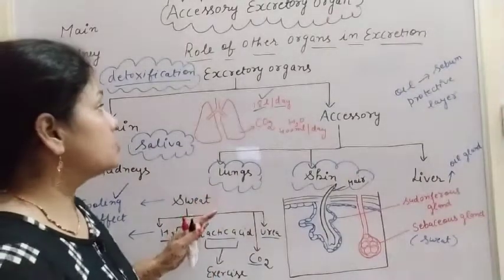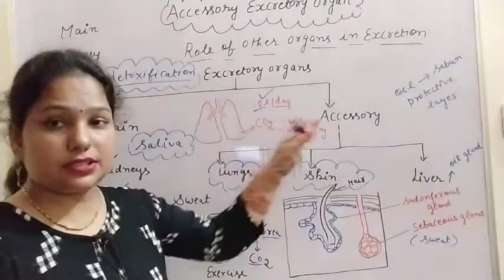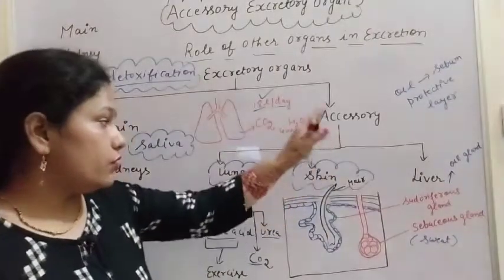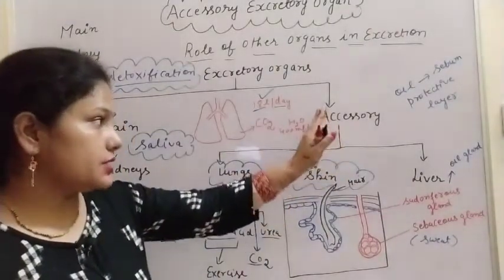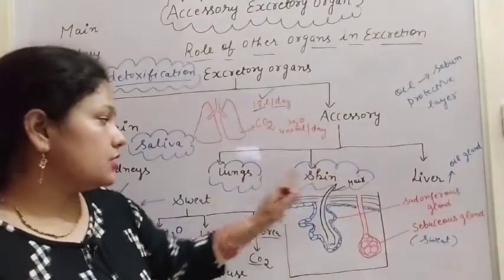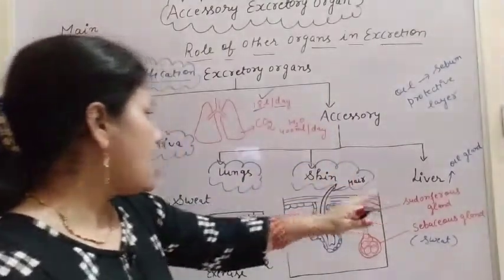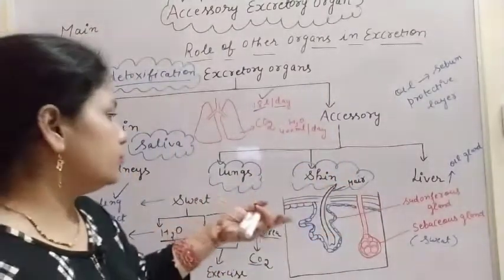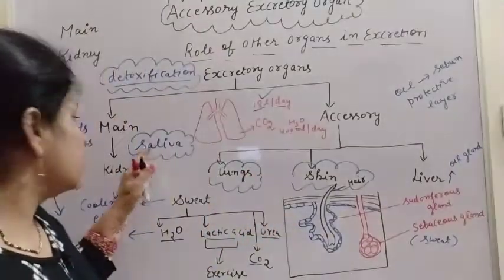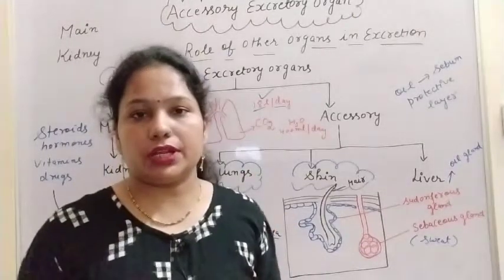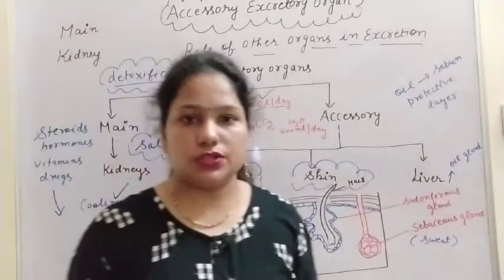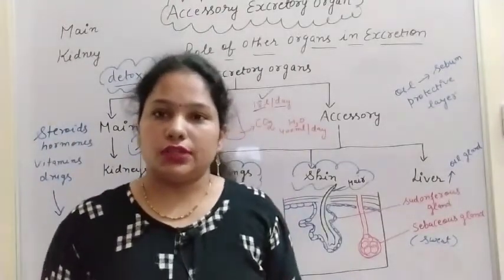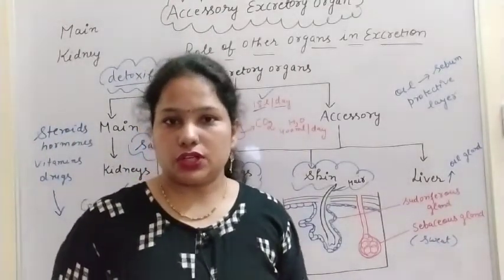So we have discussed the excretory organs and the accessory excretory organs. The main accessory excretory organs are the skin, lungs and liver, and besides them the saliva also plays a role in excretion. I think you understood the topic very clearly.